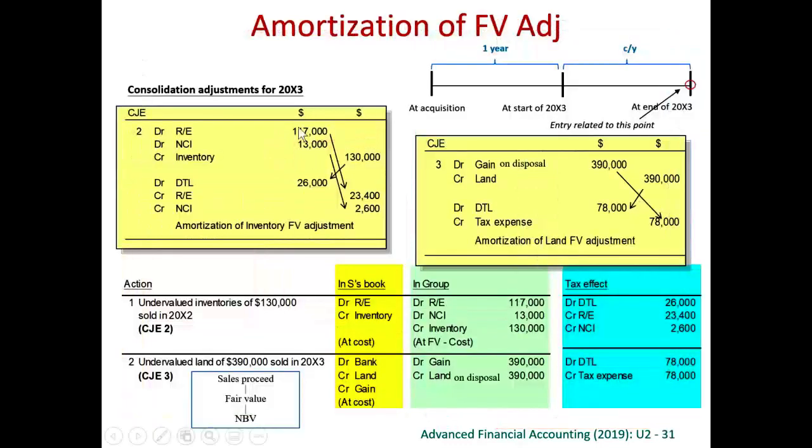When we created the land adjustment, we recorded a deferred tax liability. Therefore, now you credit away the land, so we have to eliminate the relevant deferred tax liability, 20% tax rate. Because you debit gain, which is a current year figure, we credit tax expense, right? 20% tax rate.